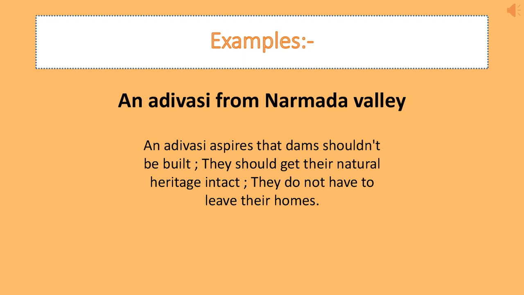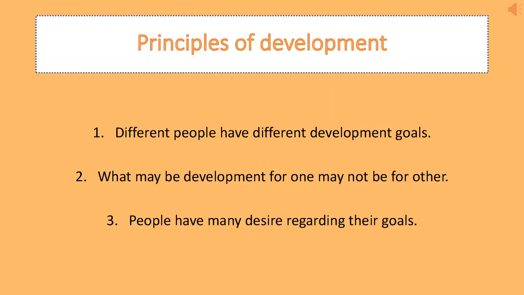So here we see that these examples may be goals for some, but may not be goals for others. So what do we conclude here? We conclude there are two or three aspects coming which may be acting as the principles of development. Different people will have different developmental goals. Next, what may be development for one may not be for another.